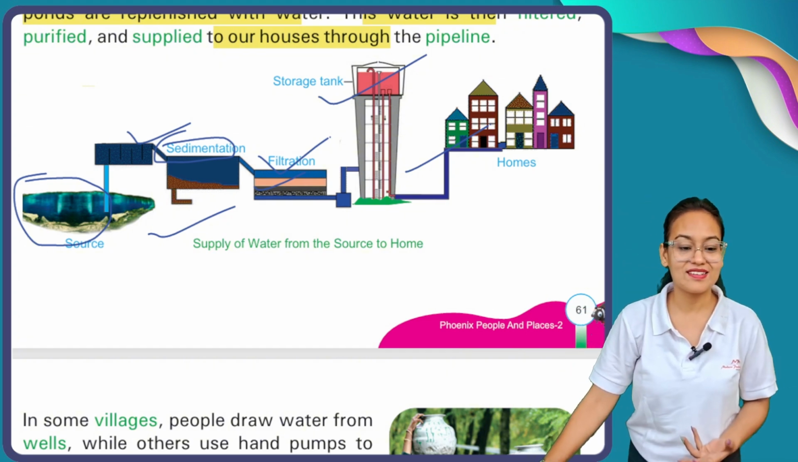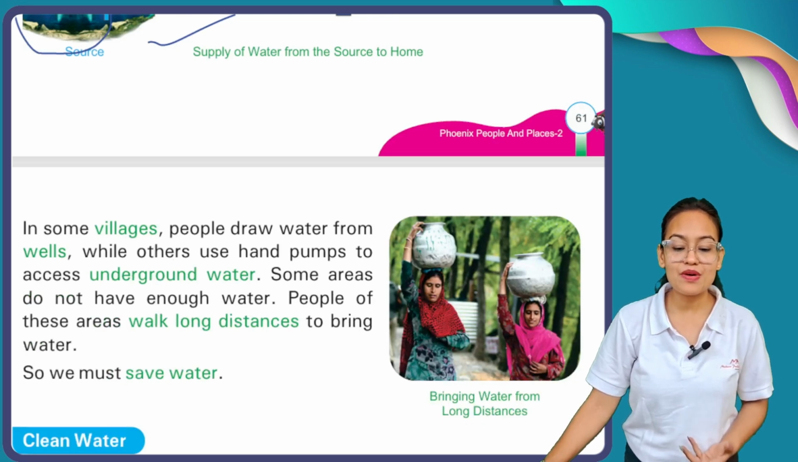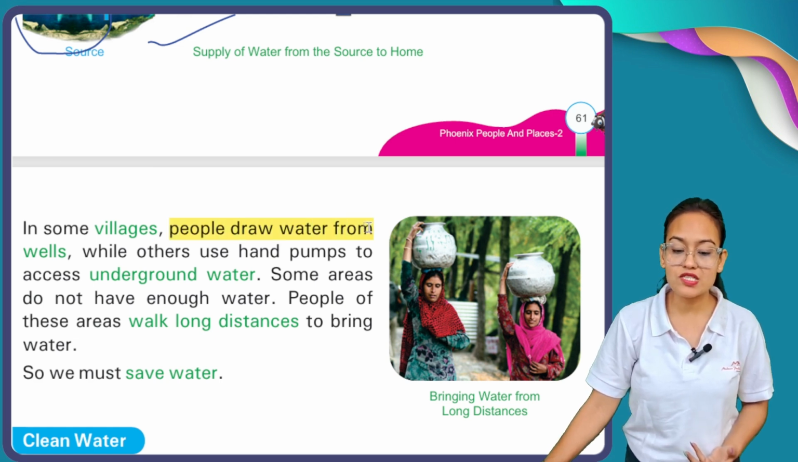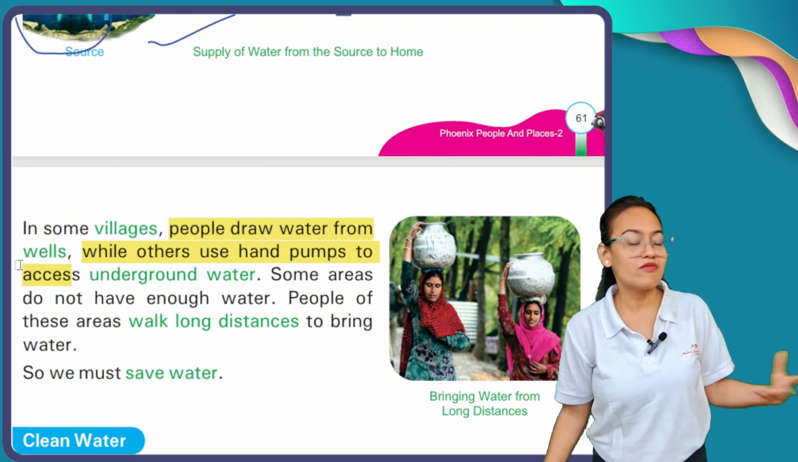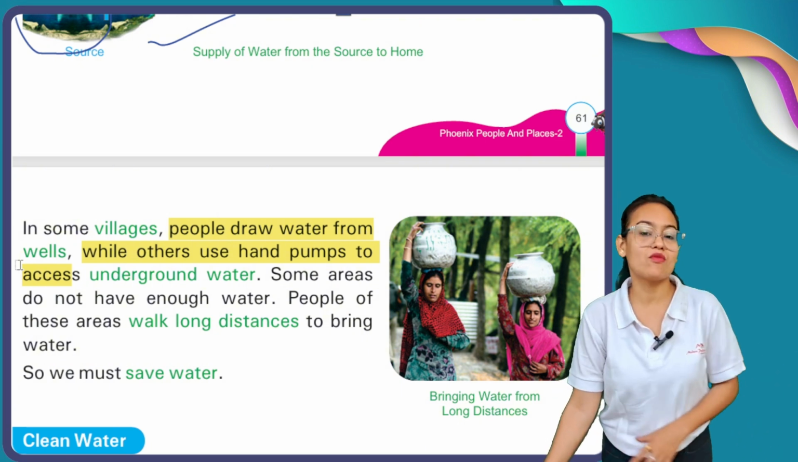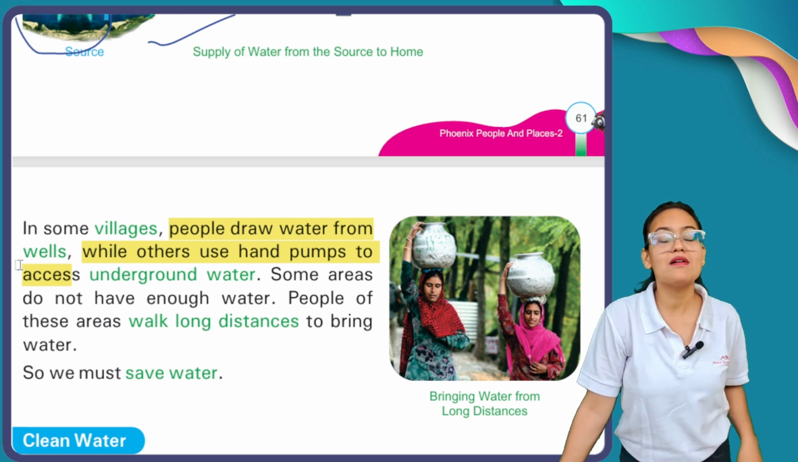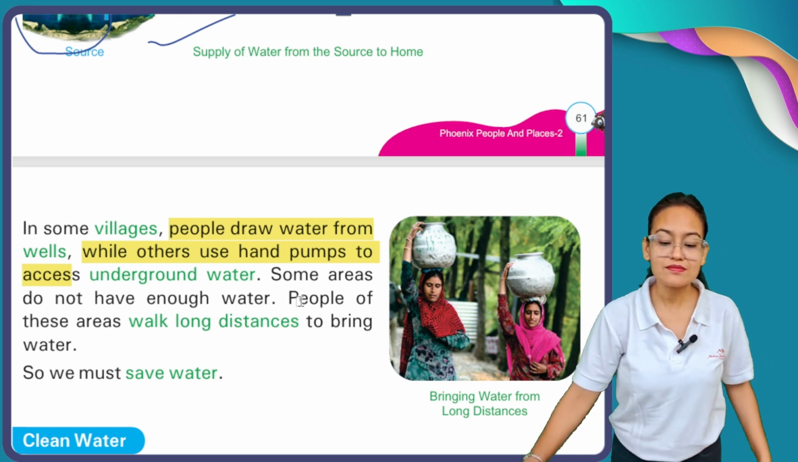Now let's proceed. In some villages people draw water from wells while others use hand pumps for underground water. As you know, in a village there is a well. In a village there may be 2 or 3 wells. So village people usually get their water through wells, while some have a hand pump at their own houses.